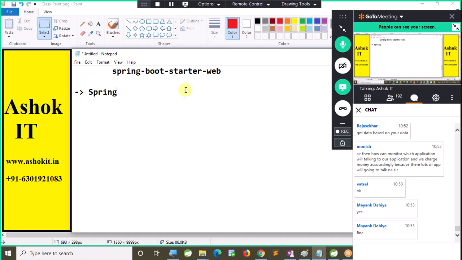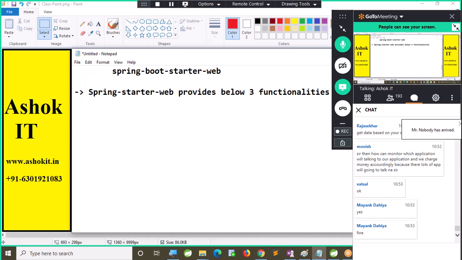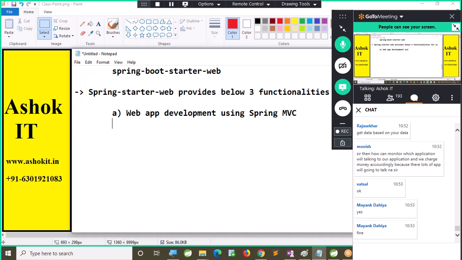Spring Boot starter web provides below 3 functionalities for us. One is web application development using Spring MVC, REST application development using Spring MVC, and embedded Tomcat container.